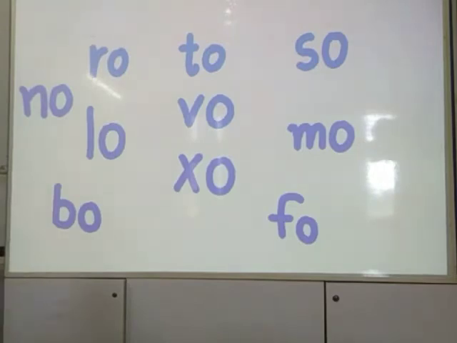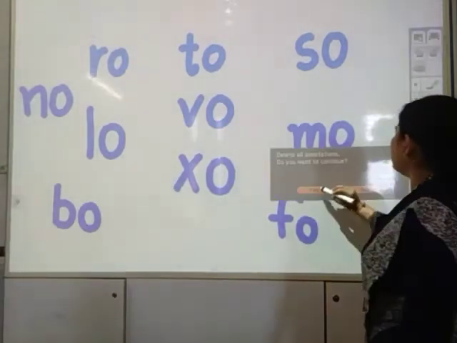S, O, so. N, O, no. V, O, vo. L, O, lo. Z, O, zo. M, O, mo. B, O, bo. F, O, fo. Now KG2, I assume that you have learnt what is O sound.